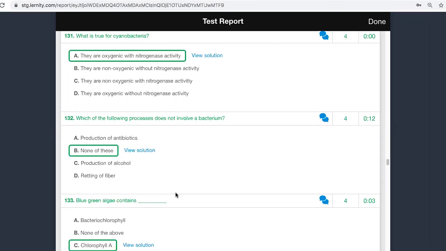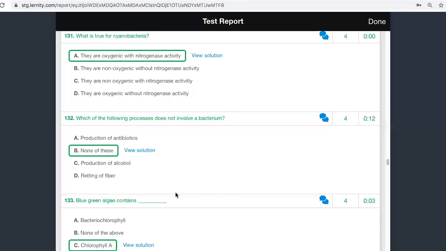And any anaerobic bacteria will produce alcohol. Any anaerobic organism will produce alcohol. Though we are not using bacteria for the production of alcohol on a commercial scale, still what you should know is that bacteria will be able to produce alcohol.